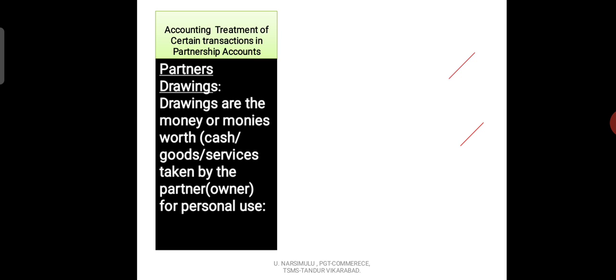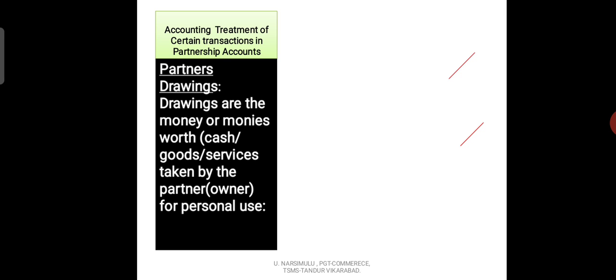Whenever a partner takes away cash or goods or services for his personal use, it is called drawings. So I think you understand what drawings means. Whenever there is a partner's drawing in the business, for this transaction we write two entries.